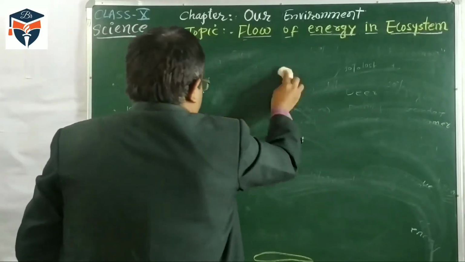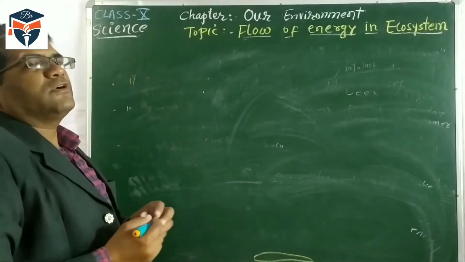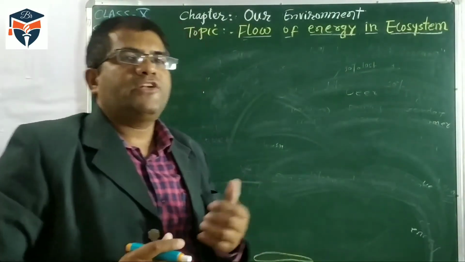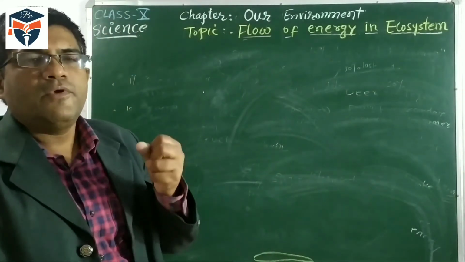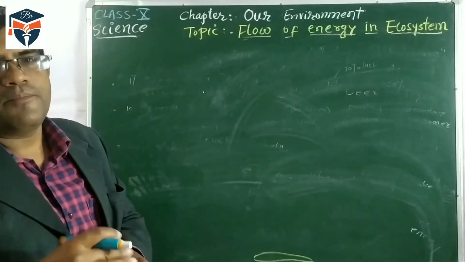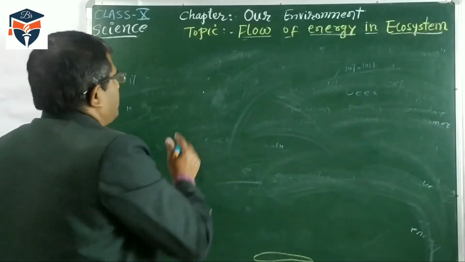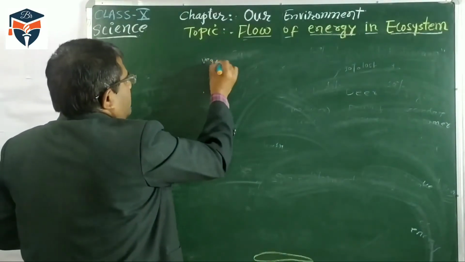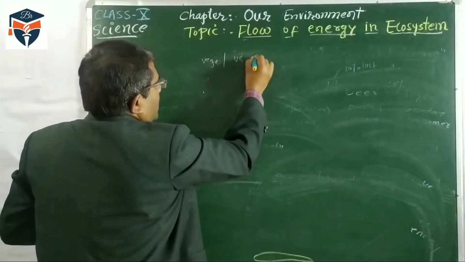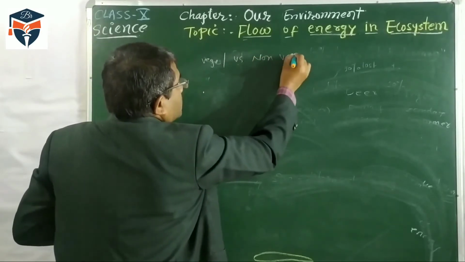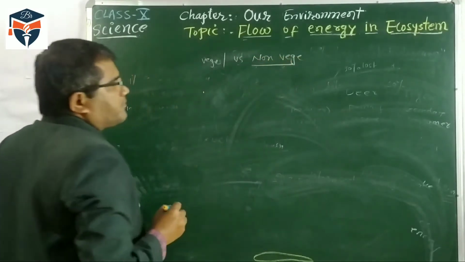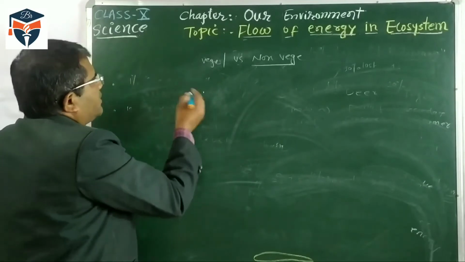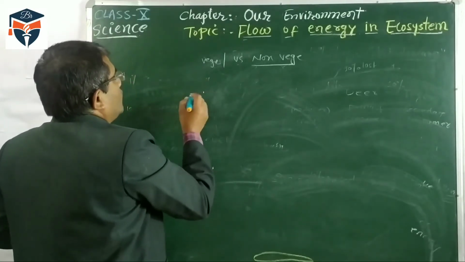Sometimes the question comes, or sometimes we discuss, whether vegetarian food gives more energy to us as compared to non-vegetarian. So vegetarian food versus non-vegetarian food. Which food gives more energy? Understand this by the food chain.